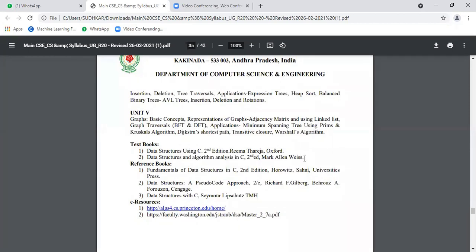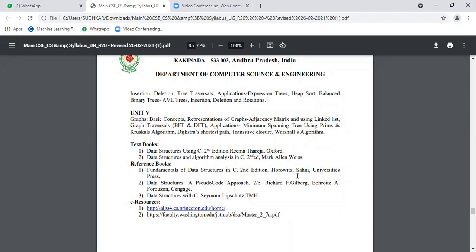Any textbook you can follow, but as per the syllabus given by JNTUK, the textbooks are Reema Thareja, Oxford edition, second edition, and the second one is Data Structures and Algorithms. Actually, in your syllabus only data structures is given. That is the Mark Allen Weiss second textbook.